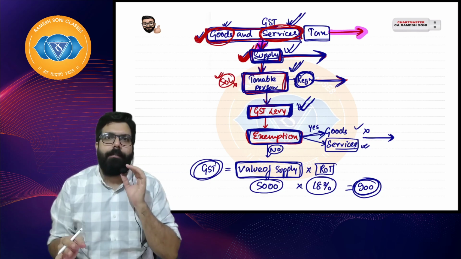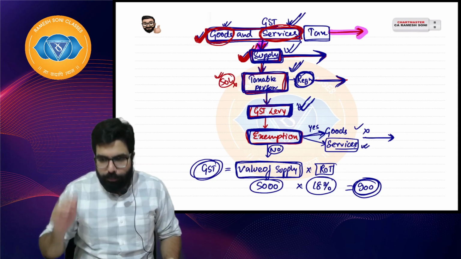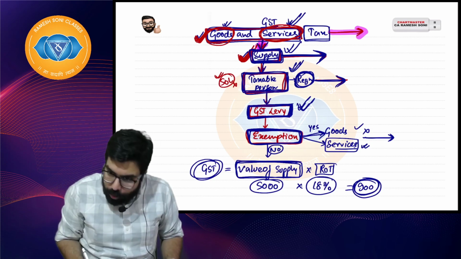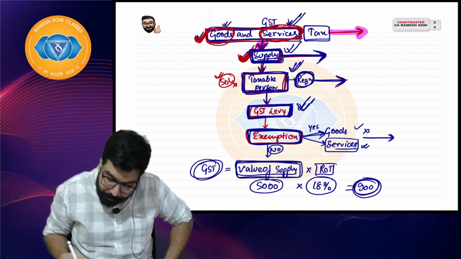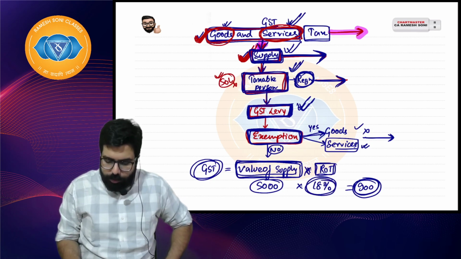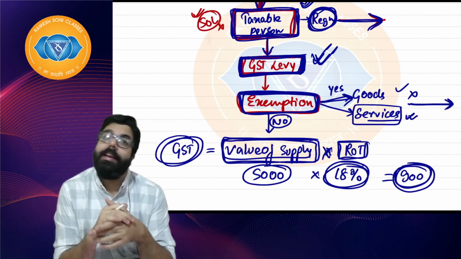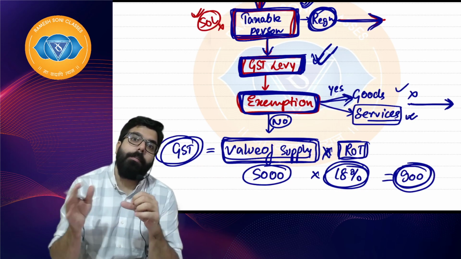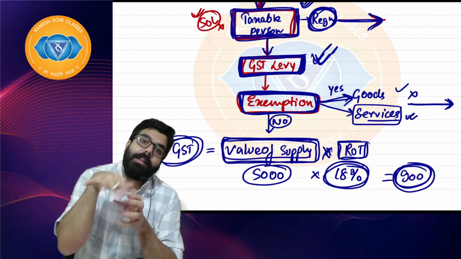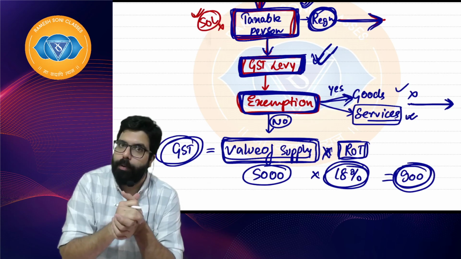How will I collect? That also the government has told me: whatever is the value of supply, value into rate of tax, you will have to pay me the GST. Sir, how do you determine value? Section 15 is there in the CGST Act, where the government has told what things you have to add in the value and what things you will have to exclude from the value. I hope everyone is clear.